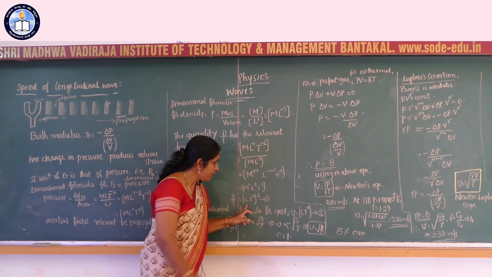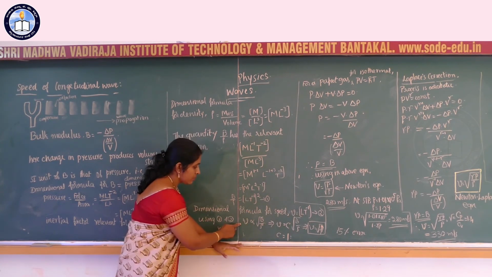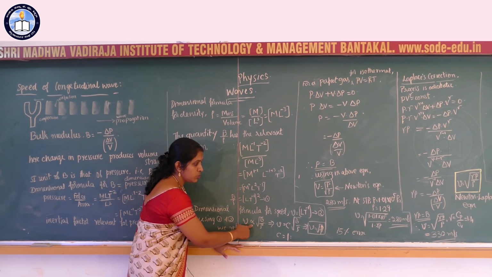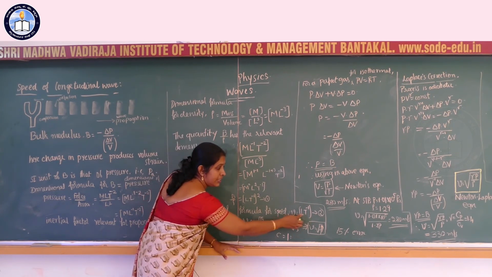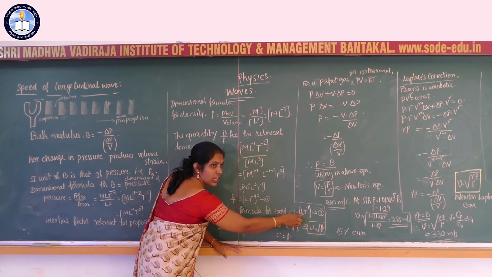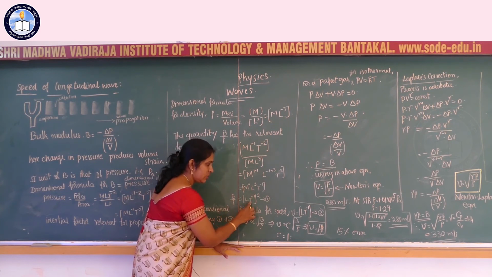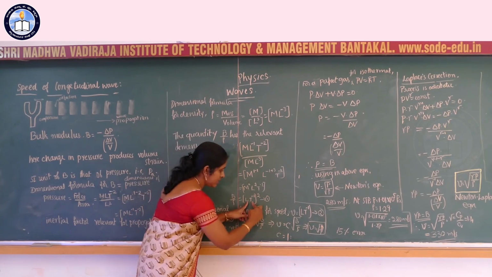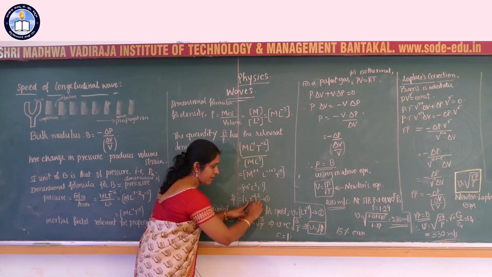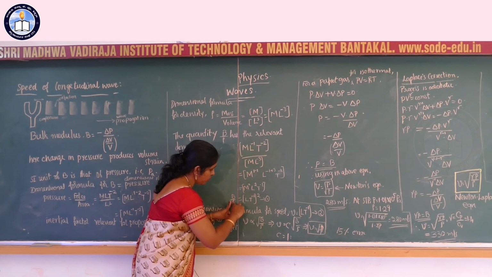Now, if you compare these two, we get V is proportional to the square root of B by rho, because LT inverse 1 is the dimensional formula for velocity or speed. B by rho has the dimension LT inverse 1 raised to the power 2. Comparing, this is V square. V square is proportional to B by rho, or V is proportional to the square root of B by rho.